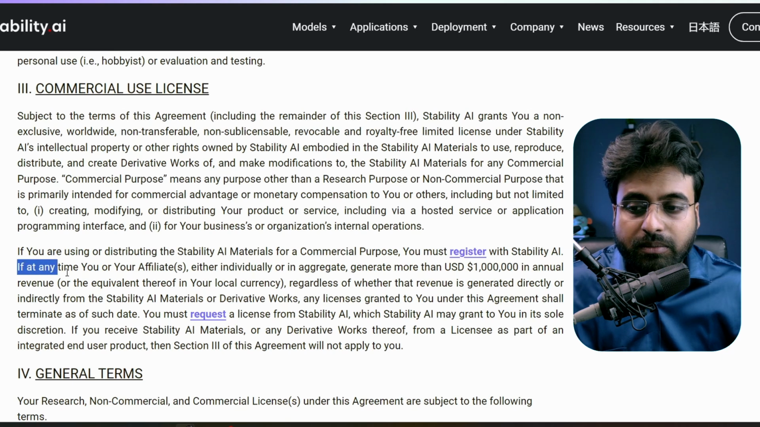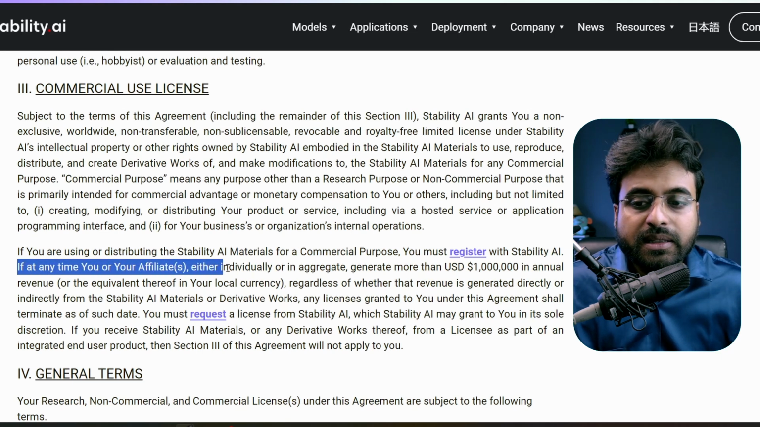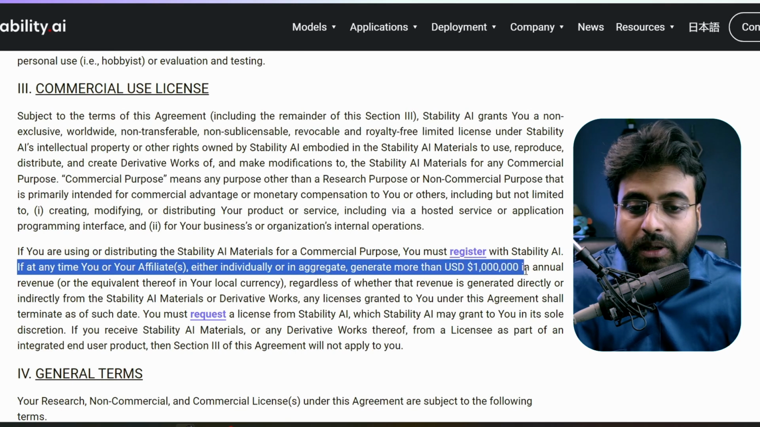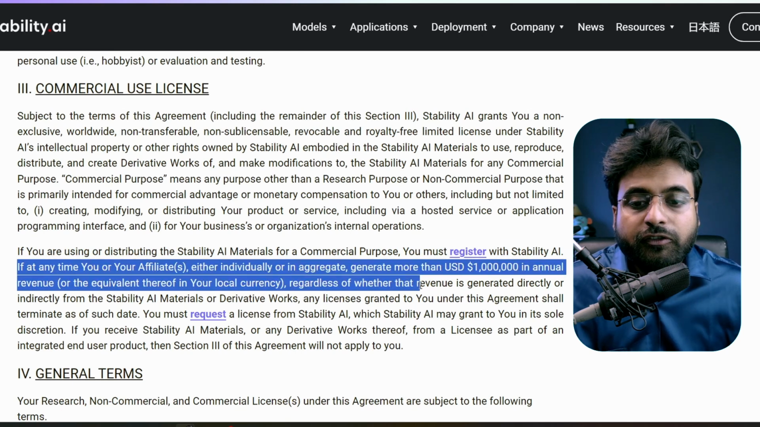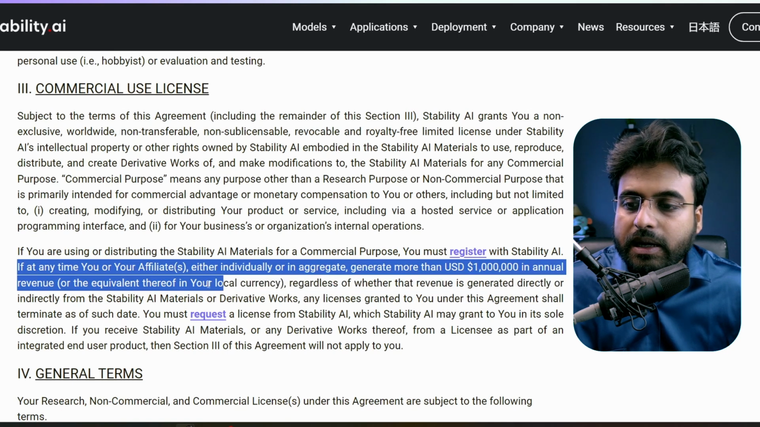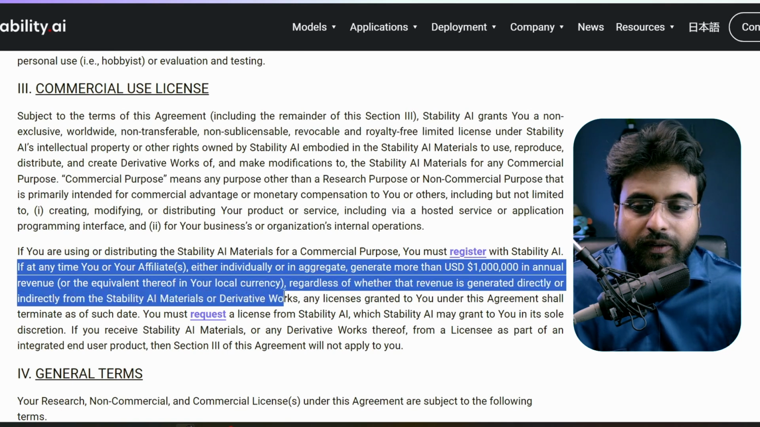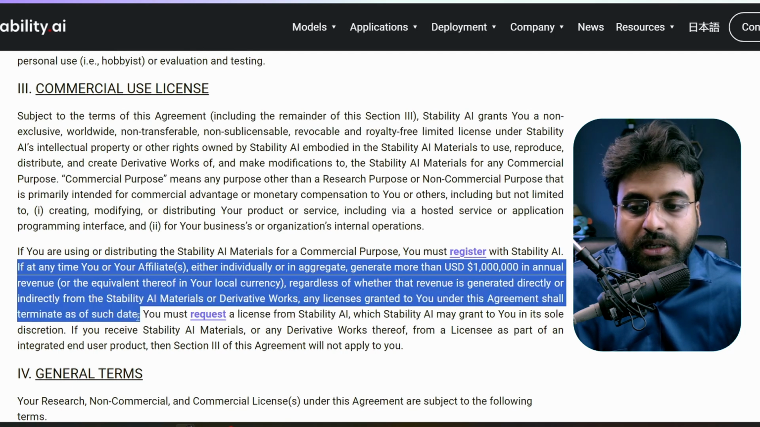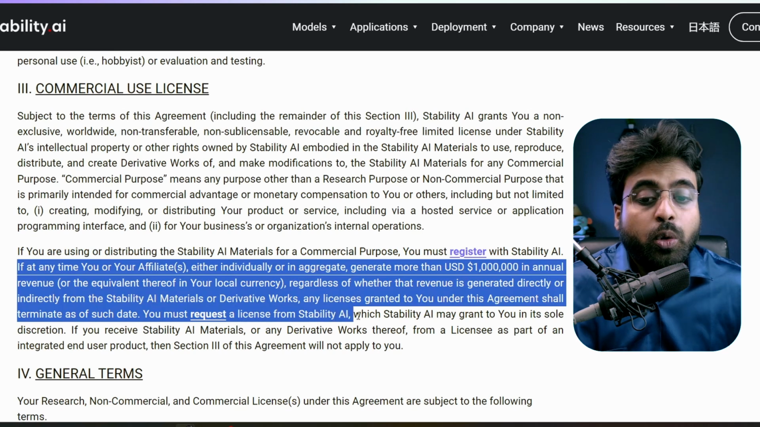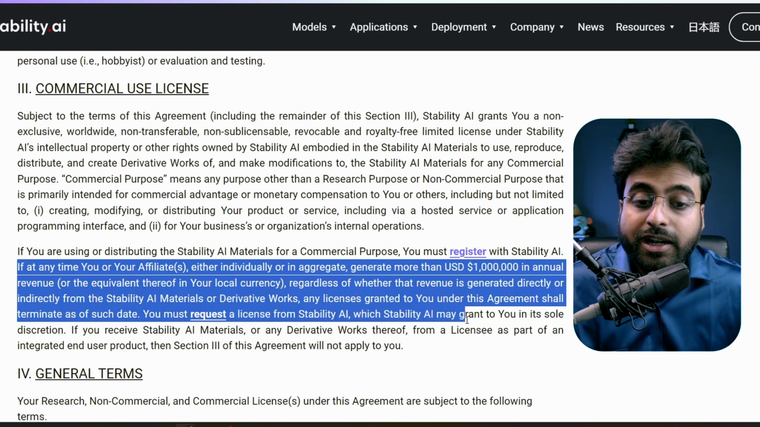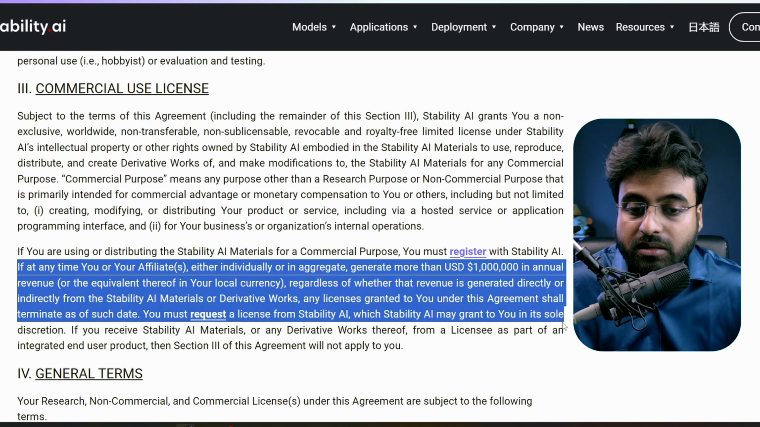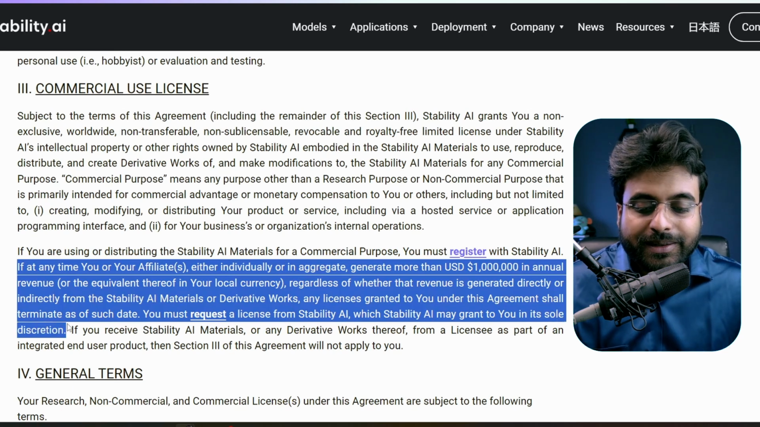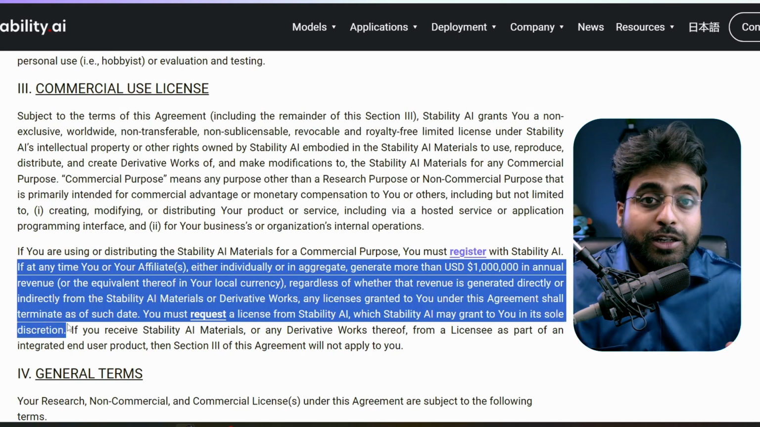If at any time you or your affiliates, either individually or in aggregate, generate more than $1 million in annual revenue, regardless of whether that revenue is generated directly or indirectly from the Stability AI materials or derivative works, any license granted to you under this agreement shall terminate as of such date. You must request a license from Stability AI, which Stability AI may grant you in its sole discretion. Now that's where the problem begins. It's good as long as you are making money, but not too much.